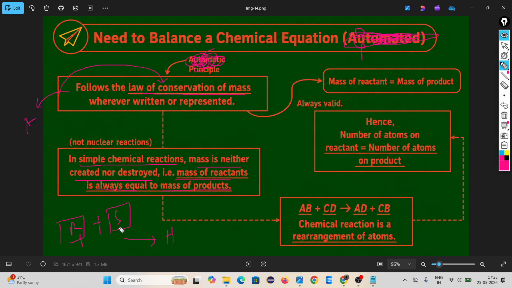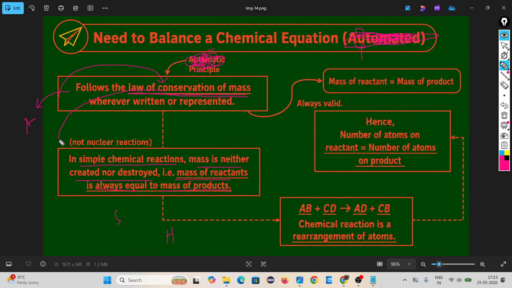If the Ram weight and Sam weight combined are 59 kg, then the Hari weight should be 59 kg. So that is the first thing: why we need to balance a chemical equation. It is required because whenever we write a chemical equation, it should obey the law of conservation of mass.